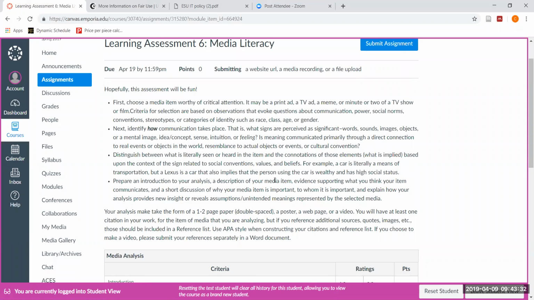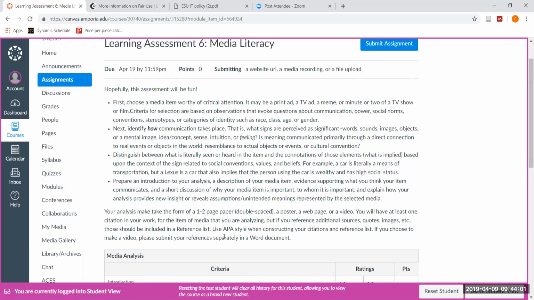means of transportation. So your analysis can take the form of a 1 to 2 page paper, double-spaced. You could create a poster, you could create a web page, you could also do a video and submit that as well. Do a citation for the item for the media that you are analyzing. But if you include other sources or quotes, include that in a reference list for APA style. And if you choose to make a video, submit your references separately in a Word document.